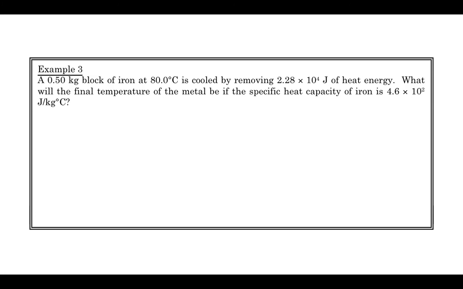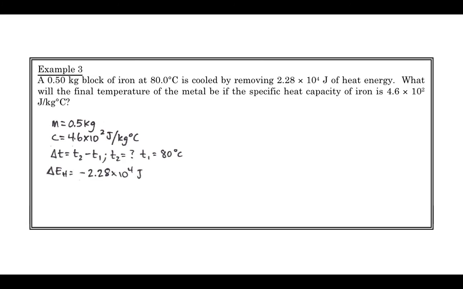So a similar question, but we're going to look at it in a bit of a different way. We've got a 0.5 kilogram block of iron, which is originally at 80 degrees Celsius, and it's going to be cooled by removing 2.28 times 10 to the 4 joules of heat energy. Now what we want to find is the final temperature of this block. So we can start by listing what we're given. We know the mass and the specific heat. Now delta T is a bit different because we don't know the final temperature, but we do know the initial. So we don't know T2, but we know T1. But we also know E_H, so we still only have one unknown.